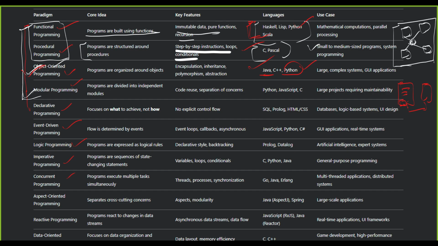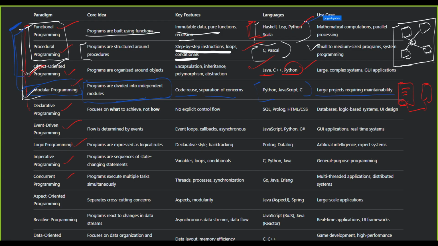Another thing is, what is modular programming? Modular programming means dividing the program into independent modules. Suppose we have a school, we will divide the school into teachers, students, staff, transport, sales, and accounts. These are the departments. Means we will divide our whole application or program into micro projects, or you can say modules, or packages, or namespaces in some programming languages. The benefit is code reusability and separation of concerns, meaning related things are put into that particular module.